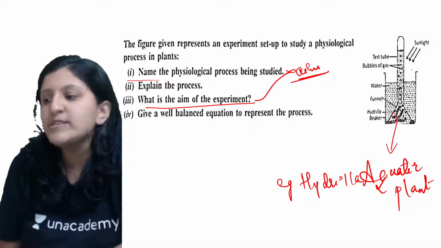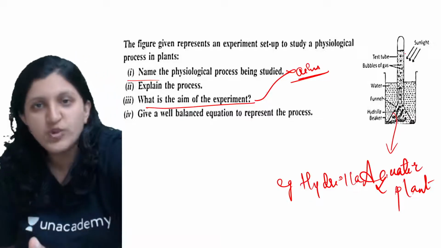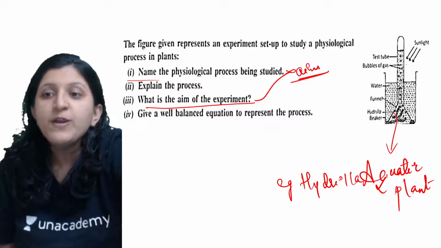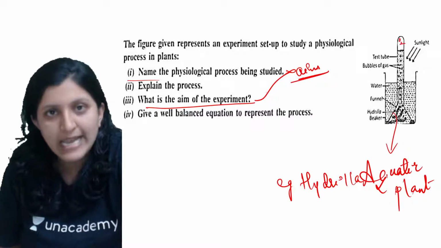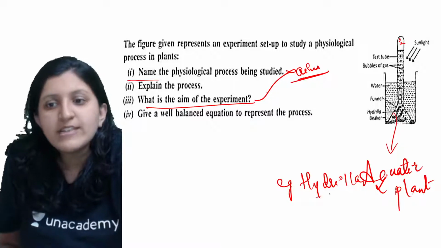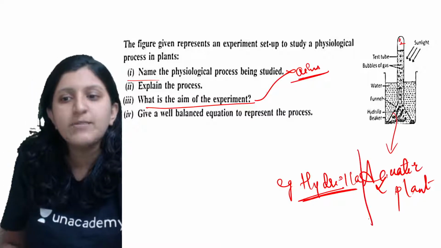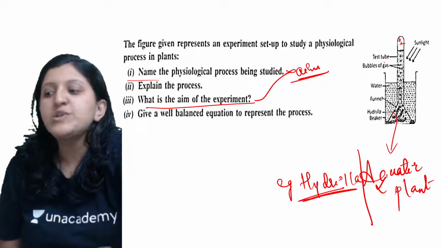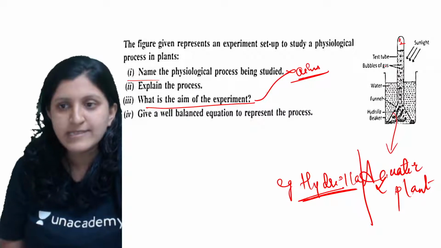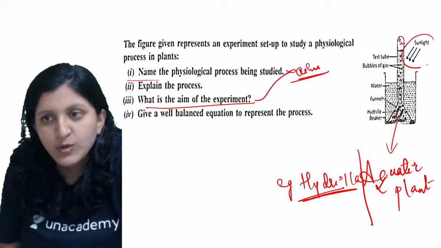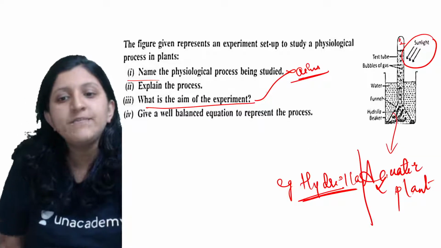The physiological process that they are trying to prove is photosynthesis itself, because as oxygen is produced, that oxygen gets collected over here. Hydrilla is an aquatic plant, and it respires, and also it undergoes photosynthesis using sunlight.